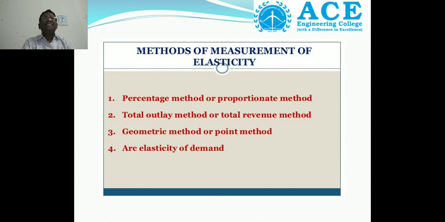Fourth one is arc elasticity of demand. These are the 4 methods of measurement of elasticity.